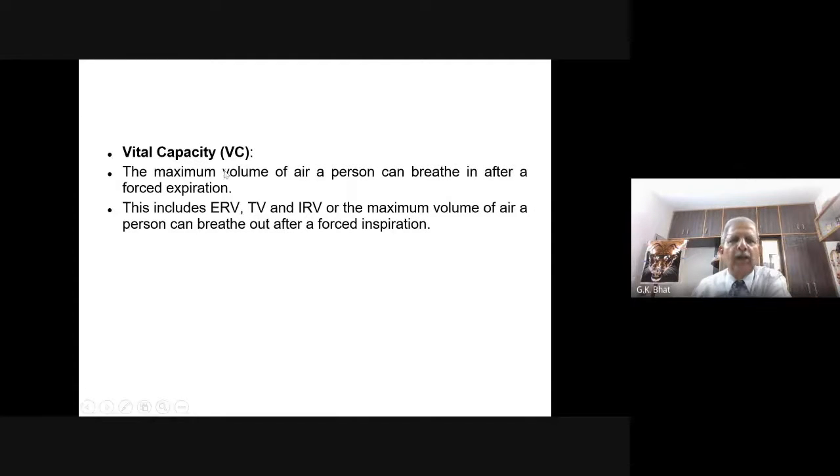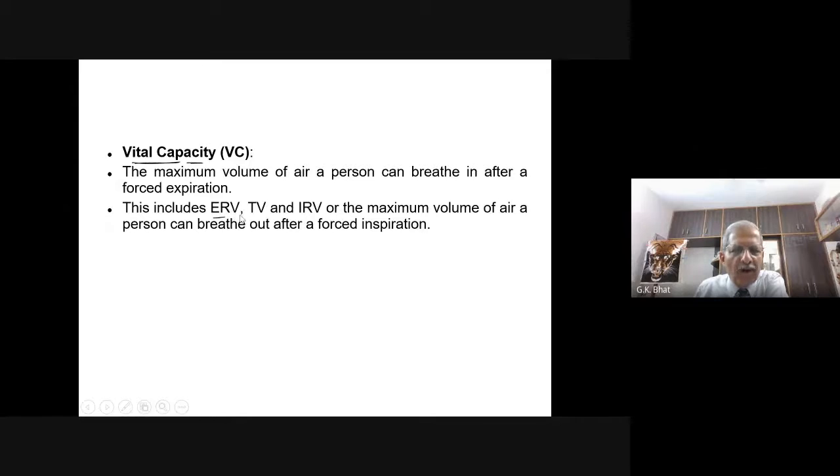Now, vital capacity. It is the maximum volume of air a person can breathe in after a forced expiration, after sending out the forced expiration, then how much you can fill. This includes expiratory reserve volume, TV plus inspiratory reserve volume. It is inspiratory capacity plus expiratory reserve volume. So all this is considered for vital capacity. You can count expiratory reserve volume, not expiratory capacity.